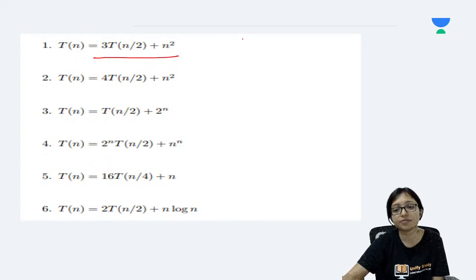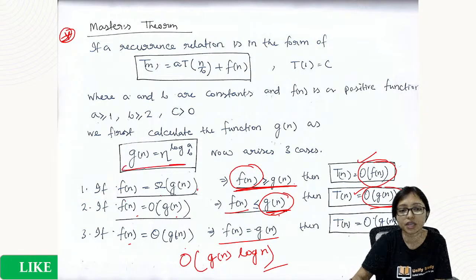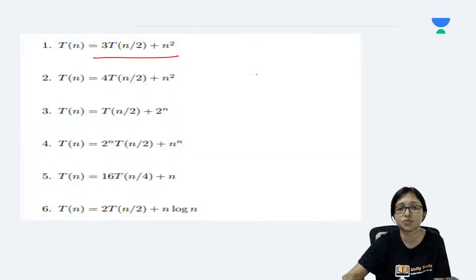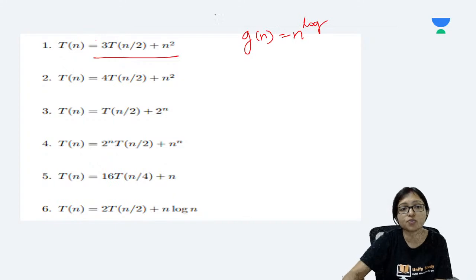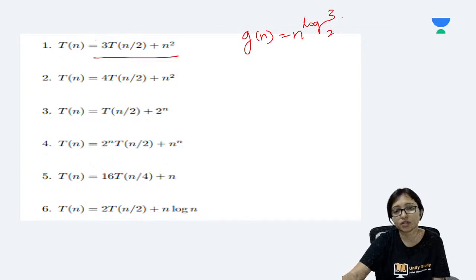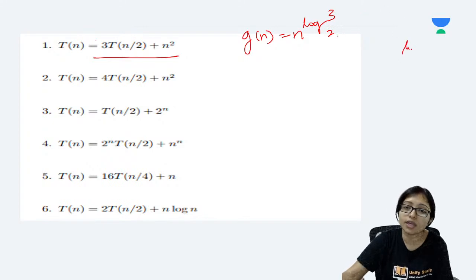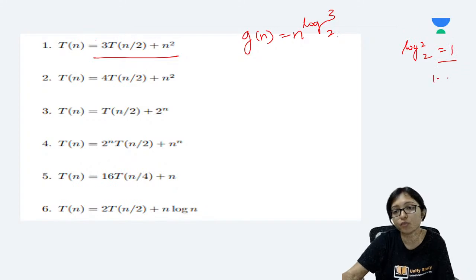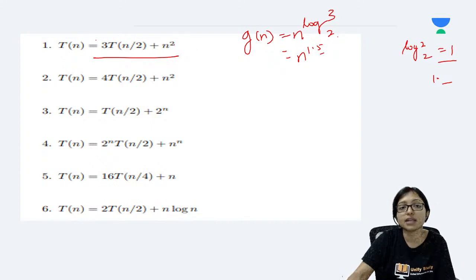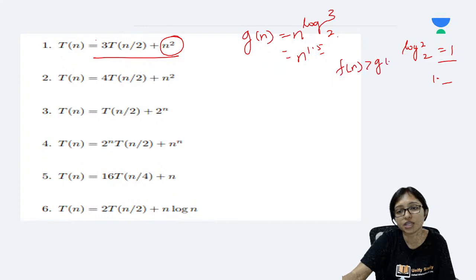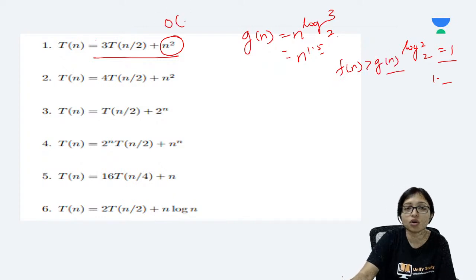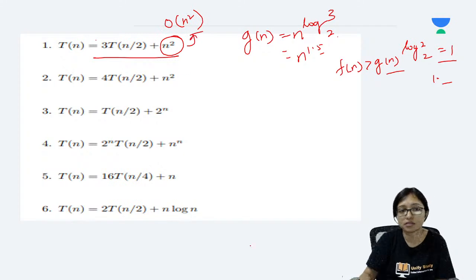Yes. Here what I have to do? First of all, we have to find the Gn. What is Gn? N to the power log A base B. Gn equals N to the power log A base B, where A is 3 and B is 2. Log 3 base 2. If it is log 2 base 2, then it is 1. But it is 3 base 2, so it will be 1 point something, maybe 1.5 or something. But Fn is n square. So definitely Fn is greater than Gn. So my answer will be order of n square. That will be my answer. Right?